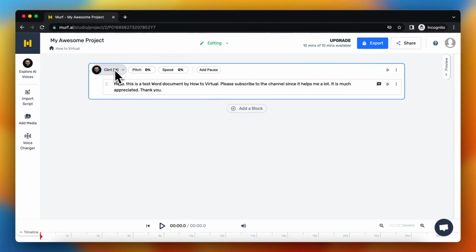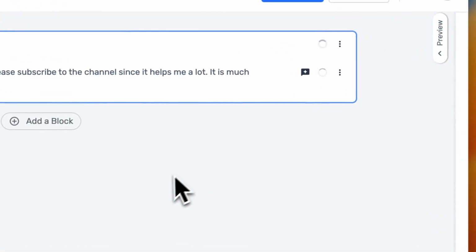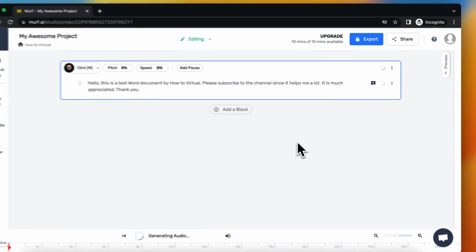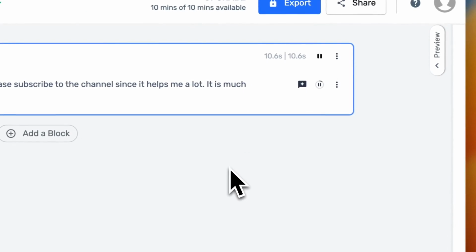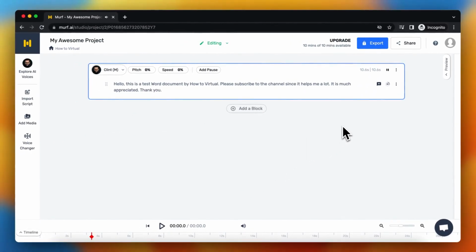So you can again select the voiceover, change all of this, but now let's generate it. Let it load, and let's preview it.